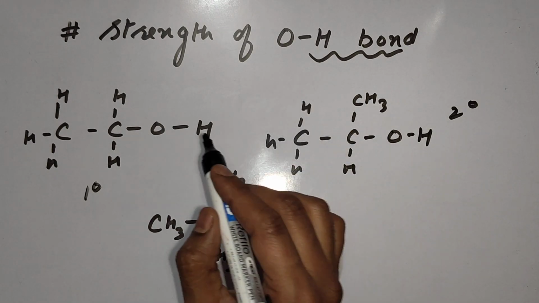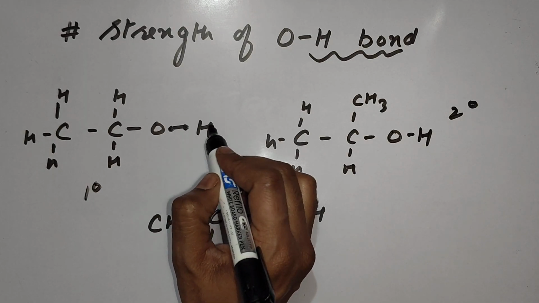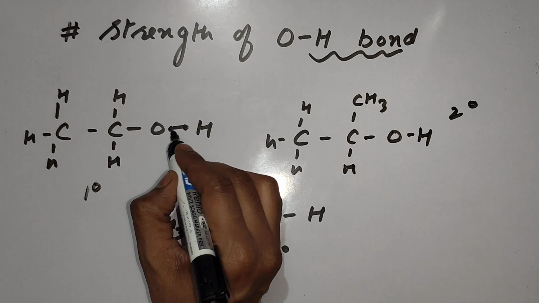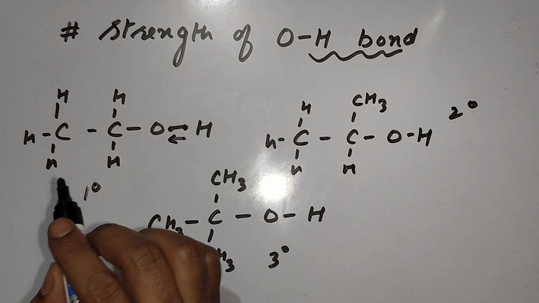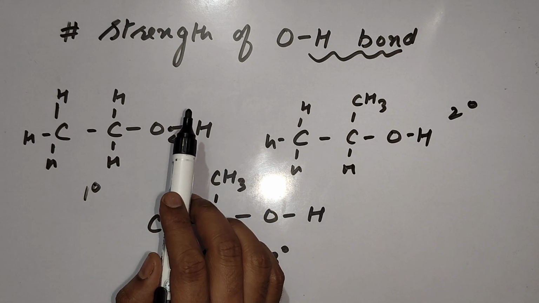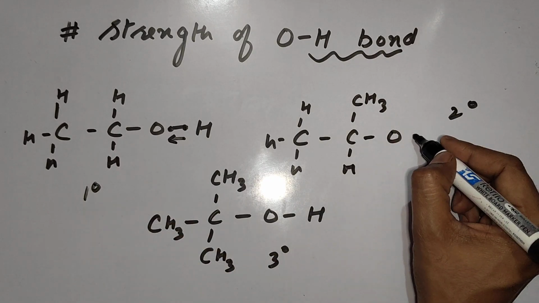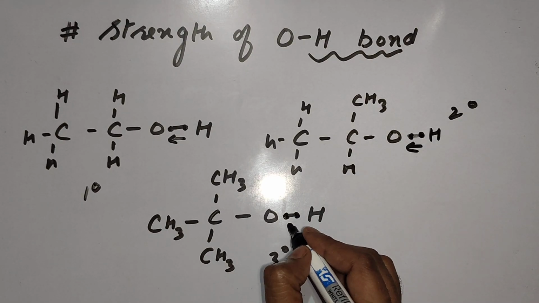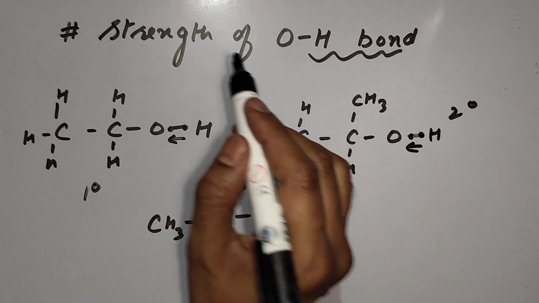As I told you in the previous video, the oxygen hydrogen bond is weak. That's why H positive ions are getting released. Why is it weak? Because oxygen is more electronegative than hydrogen, so these electrons are getting pushed toward oxygen. And when there is electronic movement in a covalent bond, the covalent bond becomes weak. In 2 degree also we have this movement, that's why release of H positive ion is there. In 3 degree also we have this movement. But wait, is this movement the same? No. Watch.